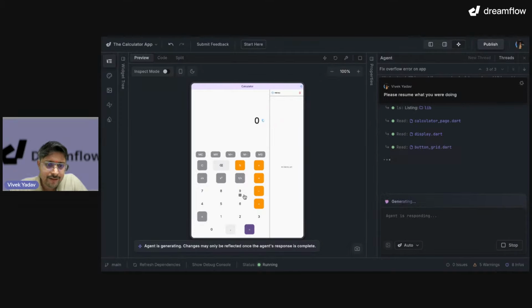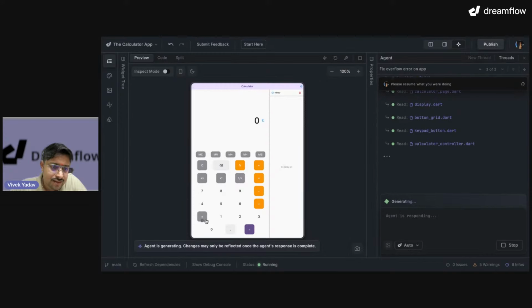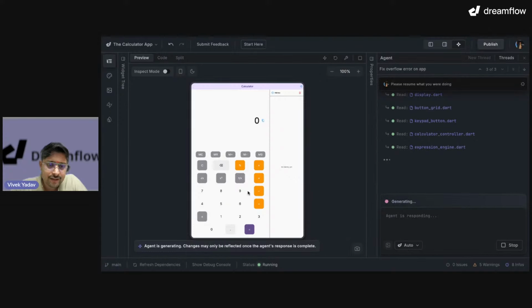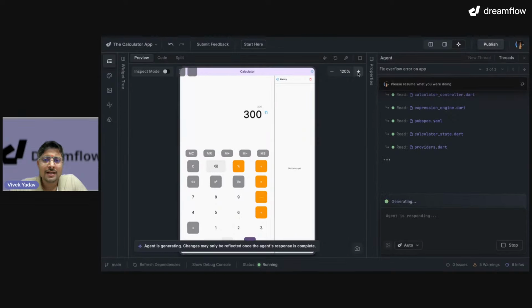Let's see if we are able to. Oh, look at the accessibility part. It is able to show which button I am going to use. For example, this is backspace. This is plus minus 4, 7, 8, 9. Let me say let's add 100 plus 200 and 300. Look at this, the preview. Okay, let me clear it.